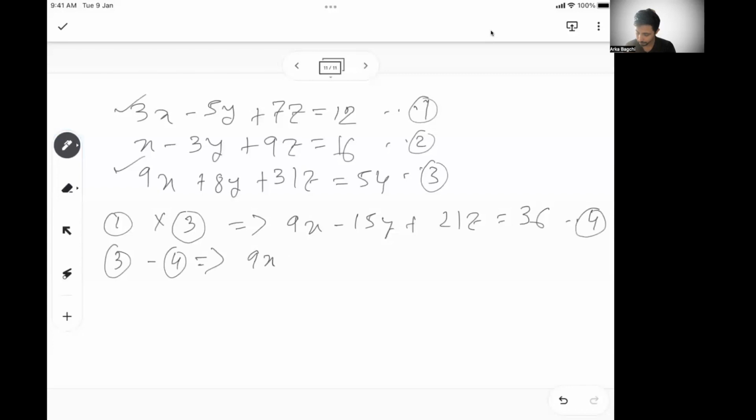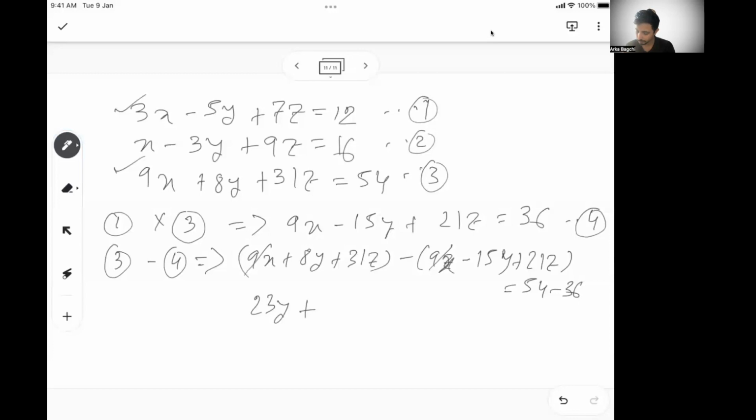So 9x plus 8y plus 31z minus 9x minus 15y plus 21z is 54 minus 36. So 9x gets cancelled. 8y plus 15y becomes 23y. And 31z minus 21z becomes 10z, equal to 18. So this is my equation 5. So this is one equation with two variables, right?